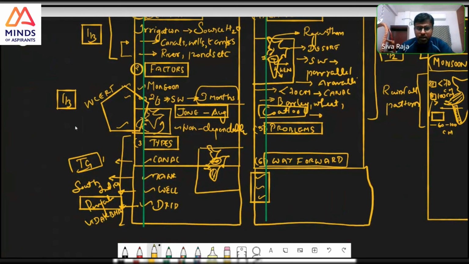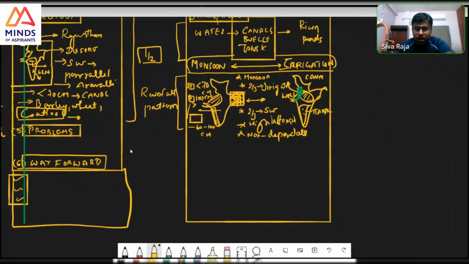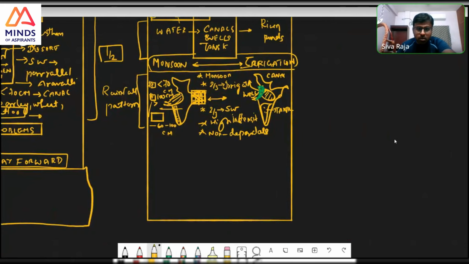Next, factors and types: I am clubbing both together, with the heading monsoon and the heading irrigation. In the paper it is easier. On the board I am not able to draw it better because of this whiteboard and this pen.